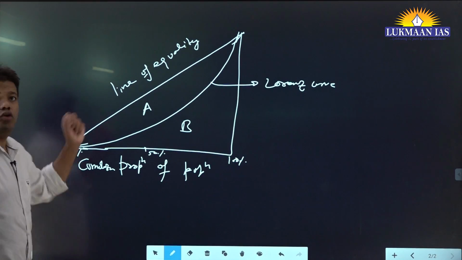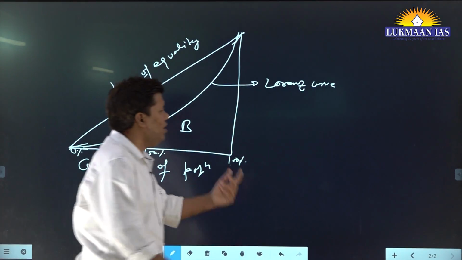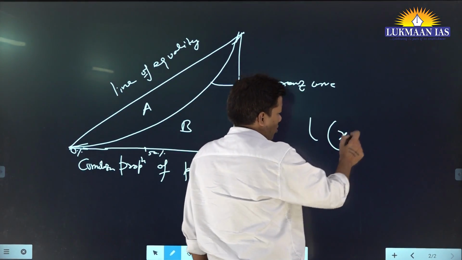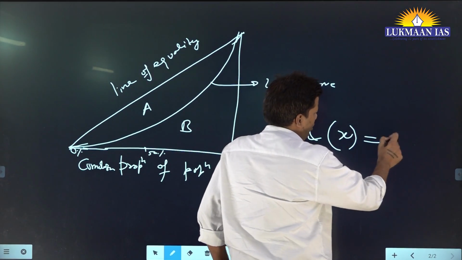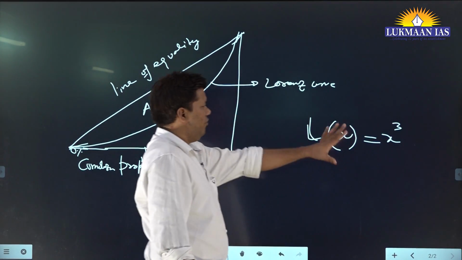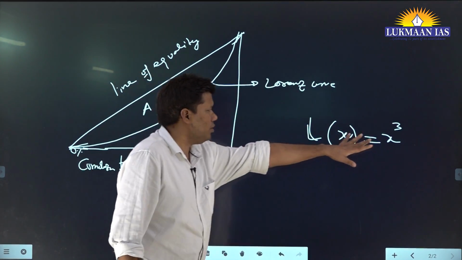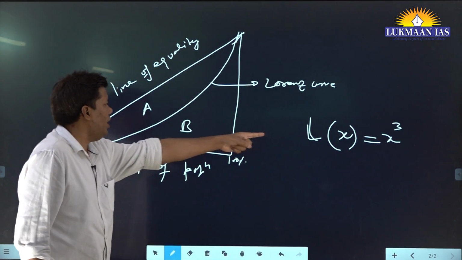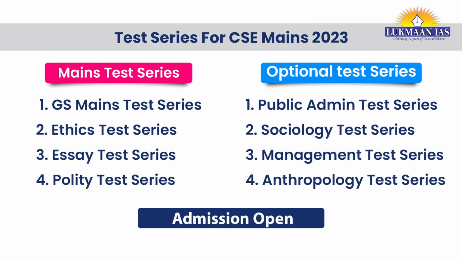And this Lorentz curve, how will you get it? It will depend upon the economy. Generally, in economics, you define it by a Lorentz function. Let's say Lorentz function is x cube. So you need not write all these things down, but just for your idea that this function might be x cube or x square depending upon the economy of a country. Correct?